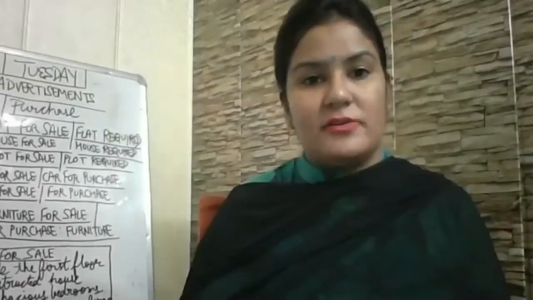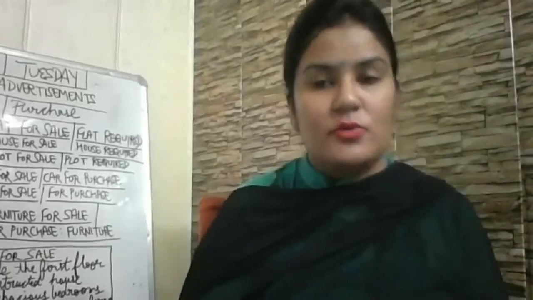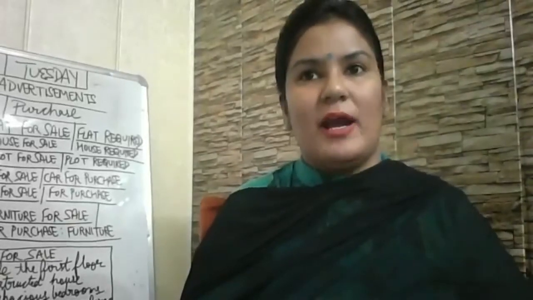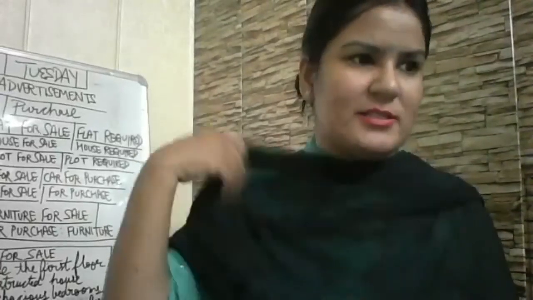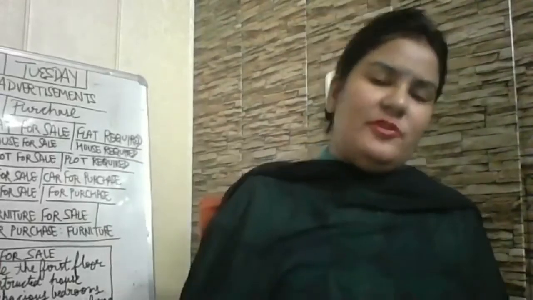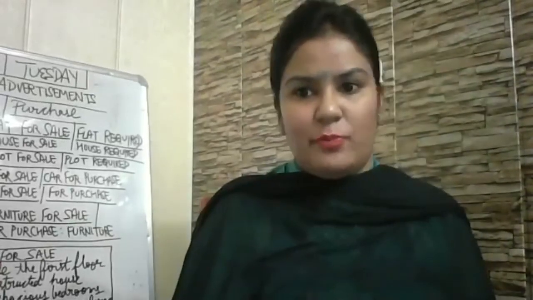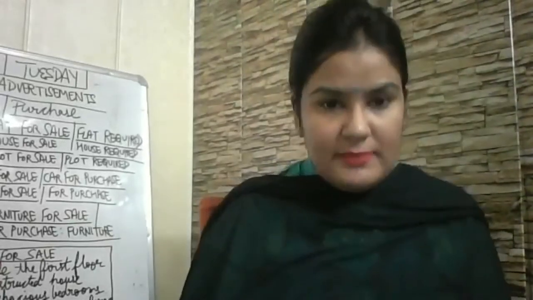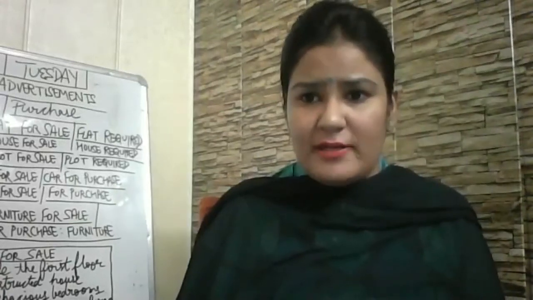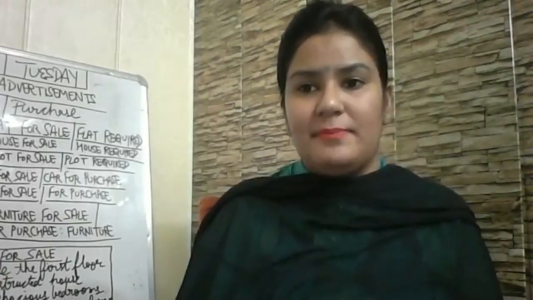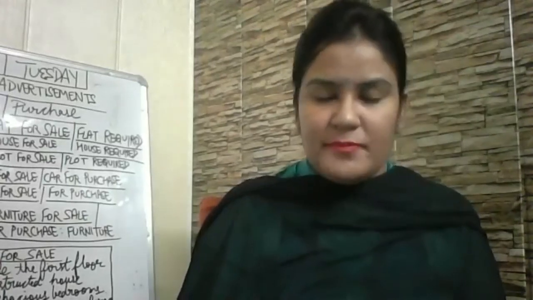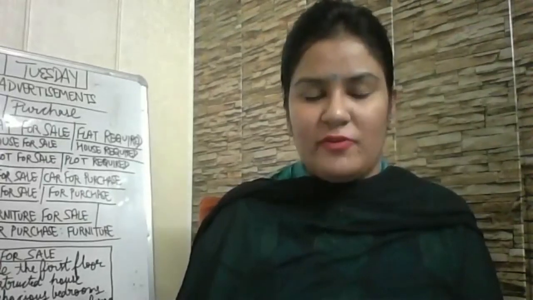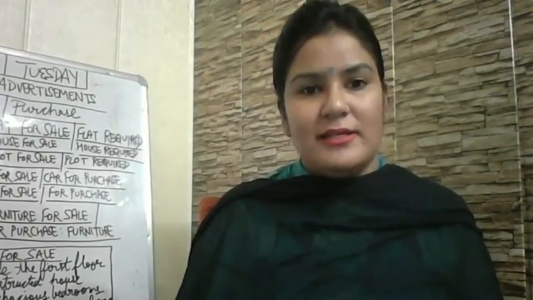You can have electrical appliances for sale also. Sometimes you have just purchased everything new and you are going to move abroad for some reason. You can put your refrigerator on sale, your AC, fans, coolers, anything. Any electrical appliances can be for sale or for purchase as well. There are many people who look for second-hand electrical appliances.